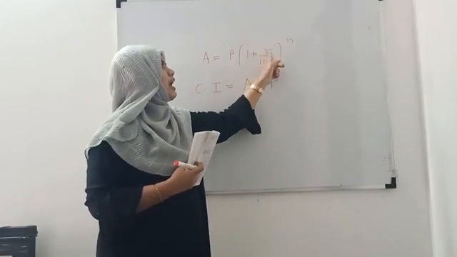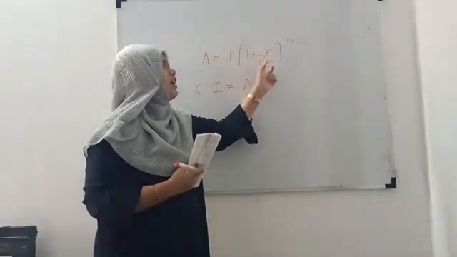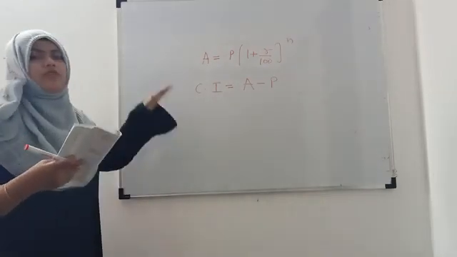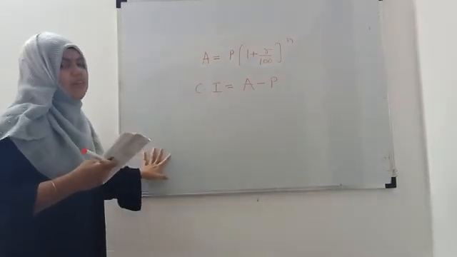In simple interest, P, n and R are in multiplication, whereas here n is in the power. Now we will take one example for this compound interest so the idea will be clear to you.